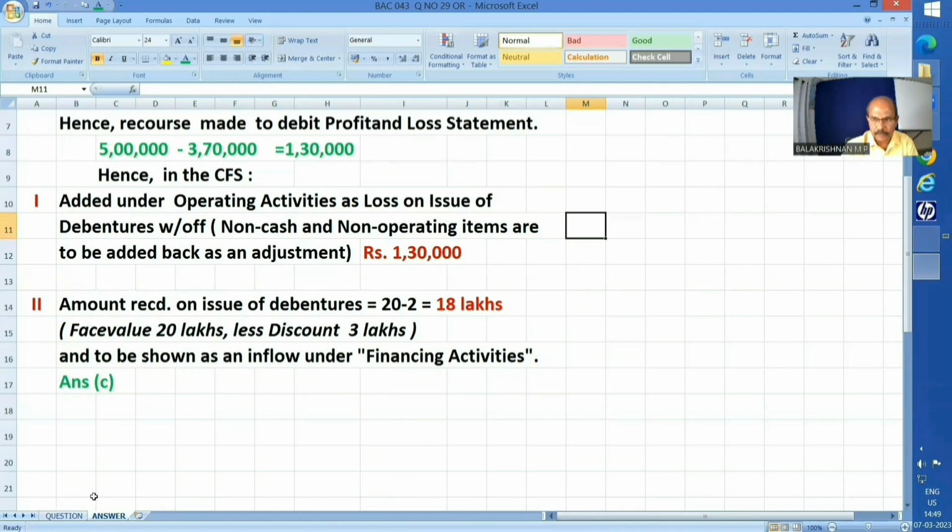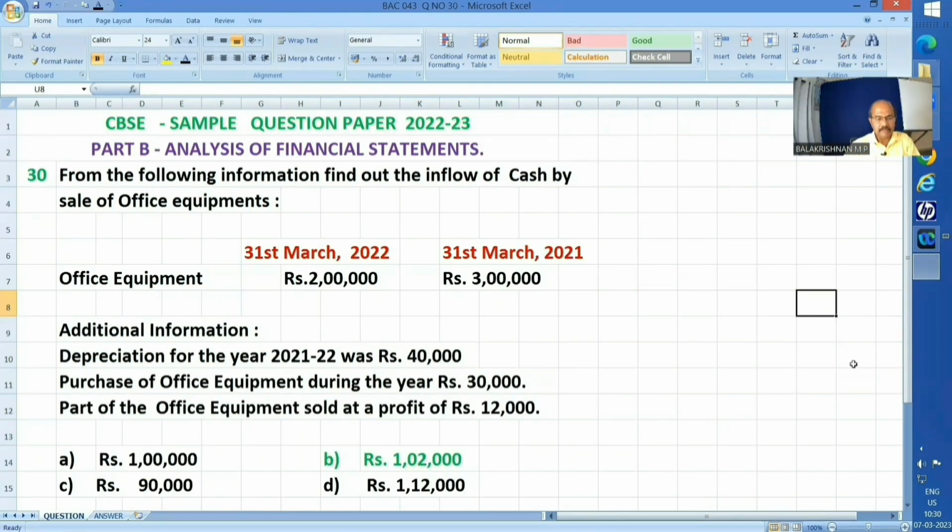Okay. Thank you. Question number 30. From the following information, find out the inflow of cash by sale of office equipments. 31st March 2022, office equipment value rupees 2 lakhs. 31st March 2021, office equipment value rupees 3 lakhs. Additional information: depreciation for the year 2021-22 was rupees 40,000. Purchase of office equipment during the year rupees 30,000. Part of the office equipment sold at a profit of rupees 12,000.